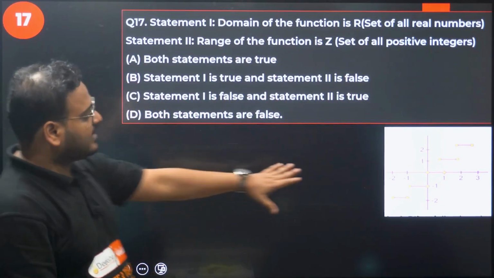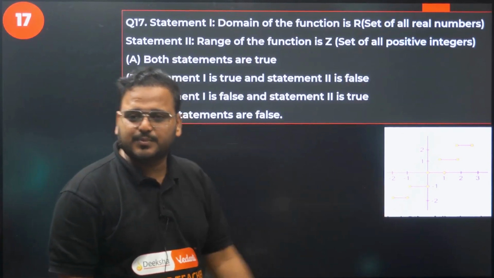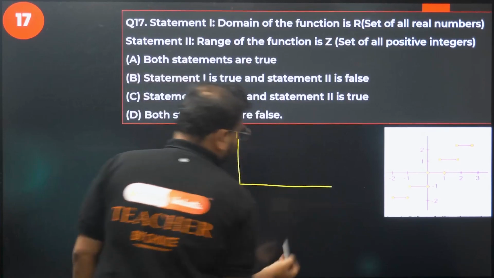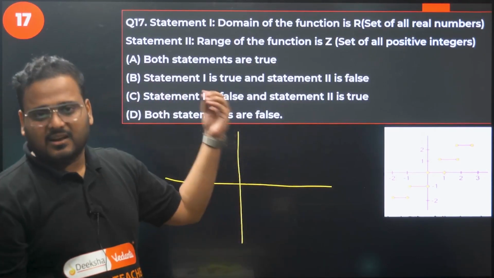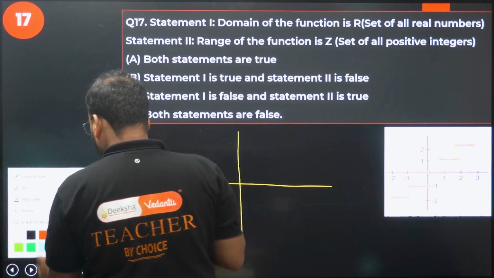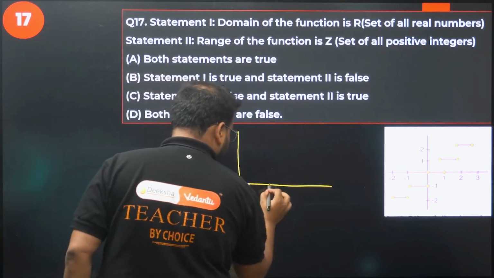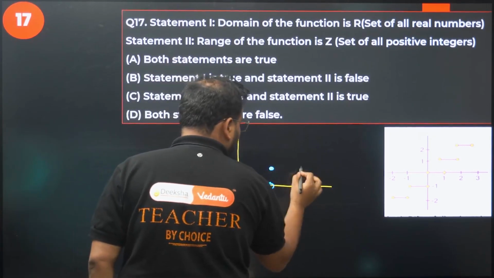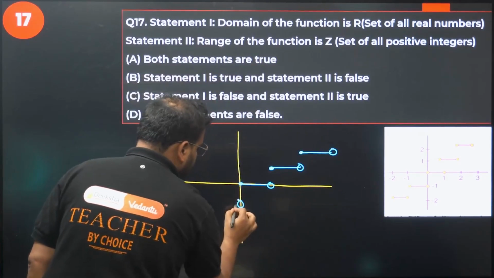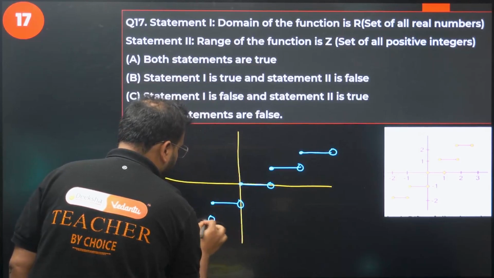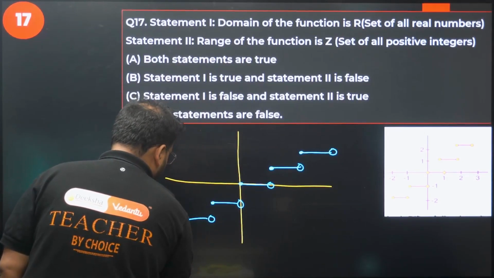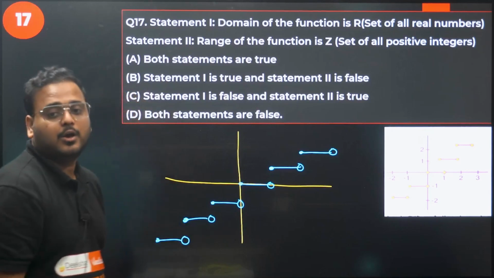Statement. So this figure is given to you. I hope this figure is visible. If not, I'll draw it again. So this figure is drawn like this, basically. What is this? It's called the greatest integer function. Let's draw it. So we get over here closed, open, closed, open, closed, open, again open, closed, open, closed.